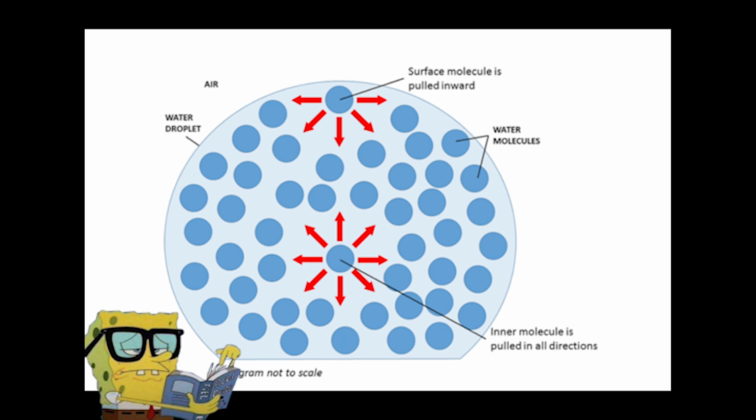Surface tension is when molecules on the surface of a liquid experience a net inward force. The stronger the IMFs, the higher the surface tension. The particles always form a spherical shape. This occurs because of the high surface tension of water as a result of strong hydrogen bonding. Here is a particle representation of surface tension.